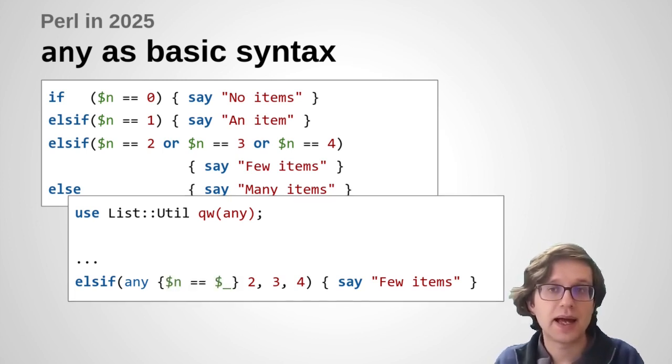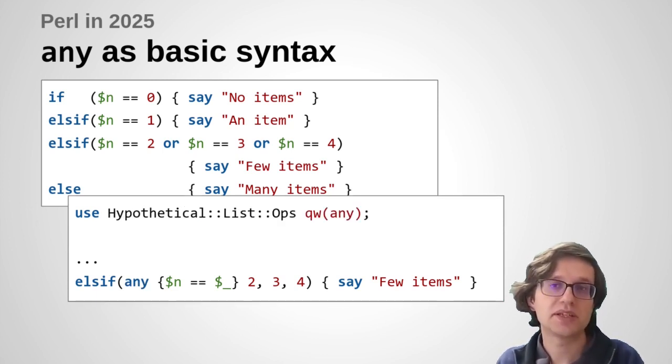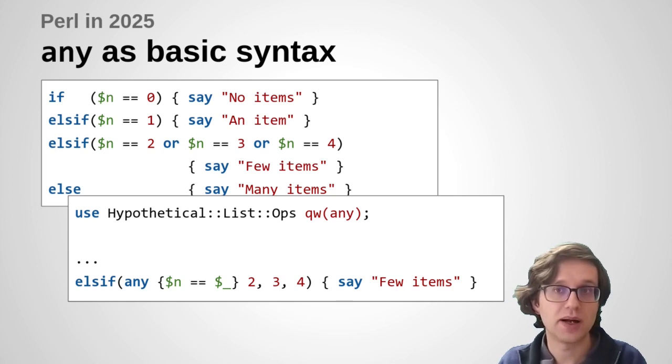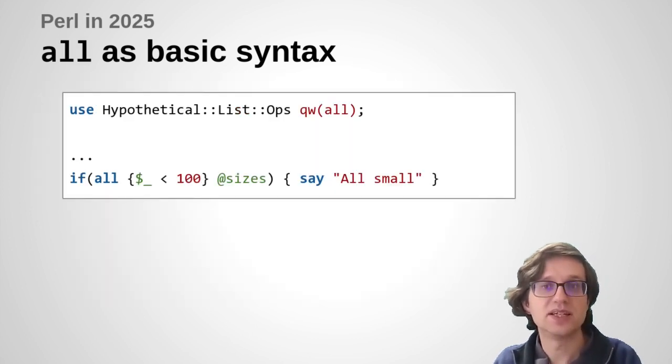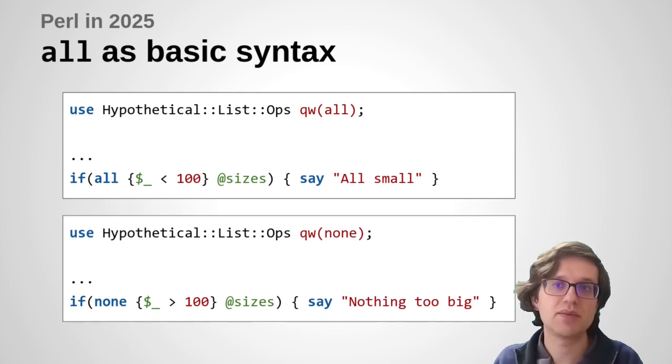So I could consider having any as kind of a basic operator in the language. So even though it would be spelled identically to using it from List::Util, it would be implemented internally much more like grep, where this block here is just a basic expression. It's not a complete anonymous function, so it's much lighter weight to implement efficiently. And while we're at it, we could probably consider the all operator just as easily, and the none and the notall, and maybe we'd add a few more of those things from List::Util. We'd have to see what's reasonable, but I think that would be a nice idea.